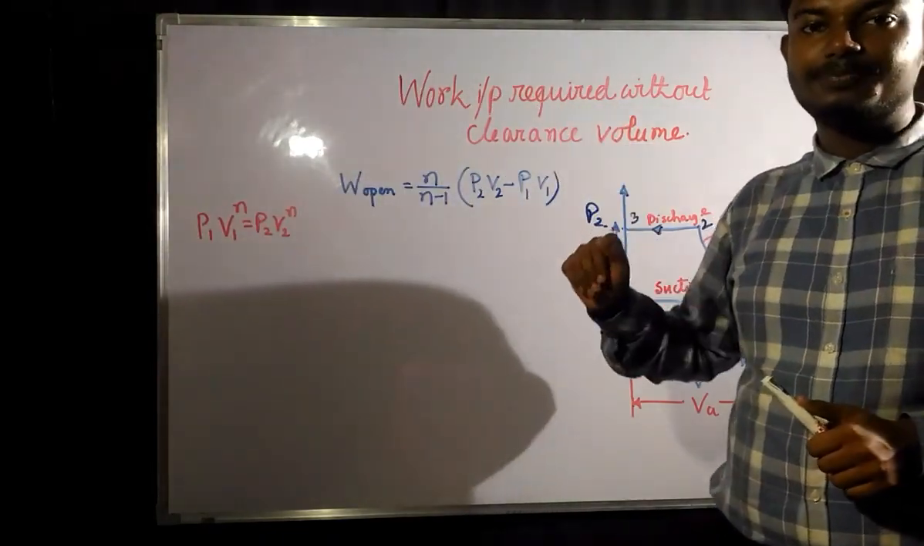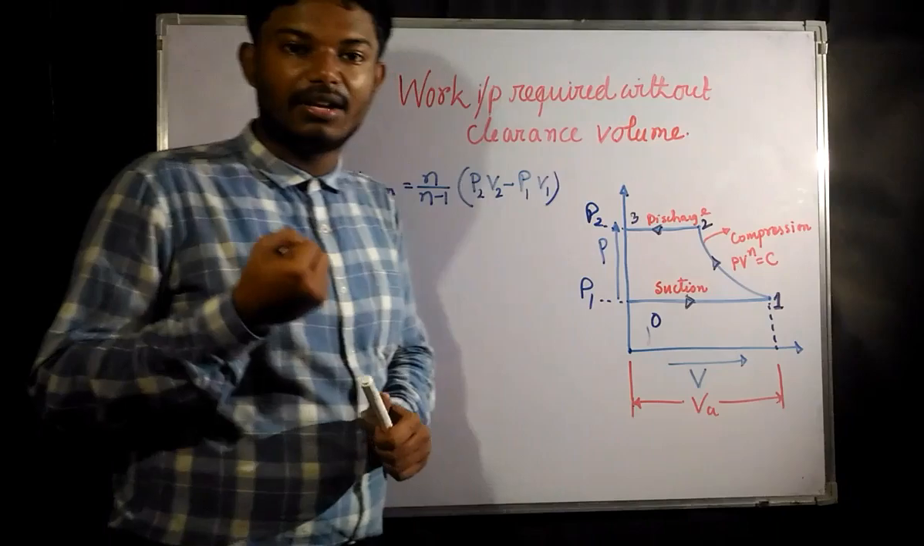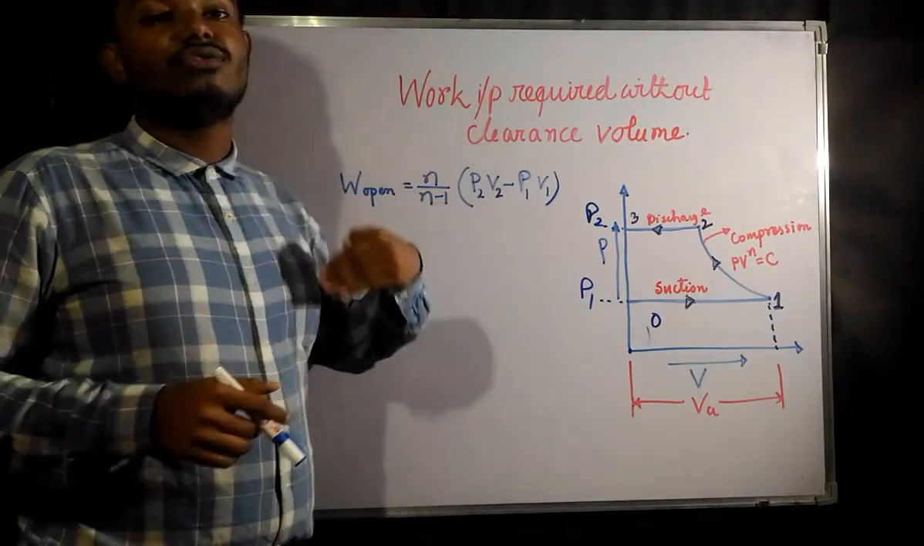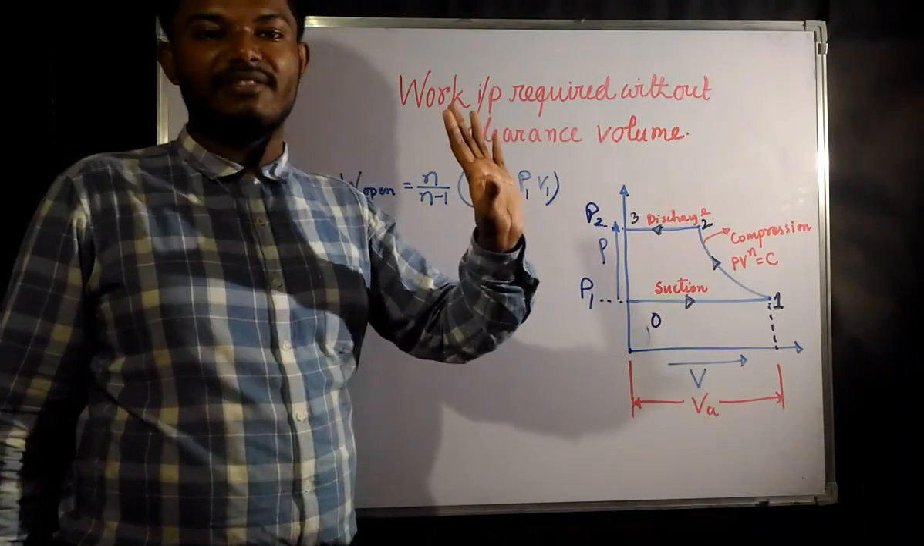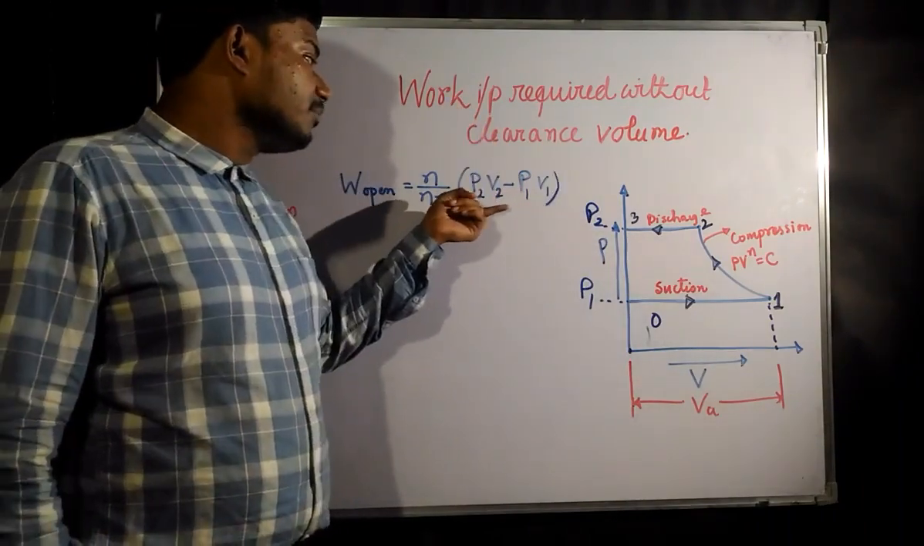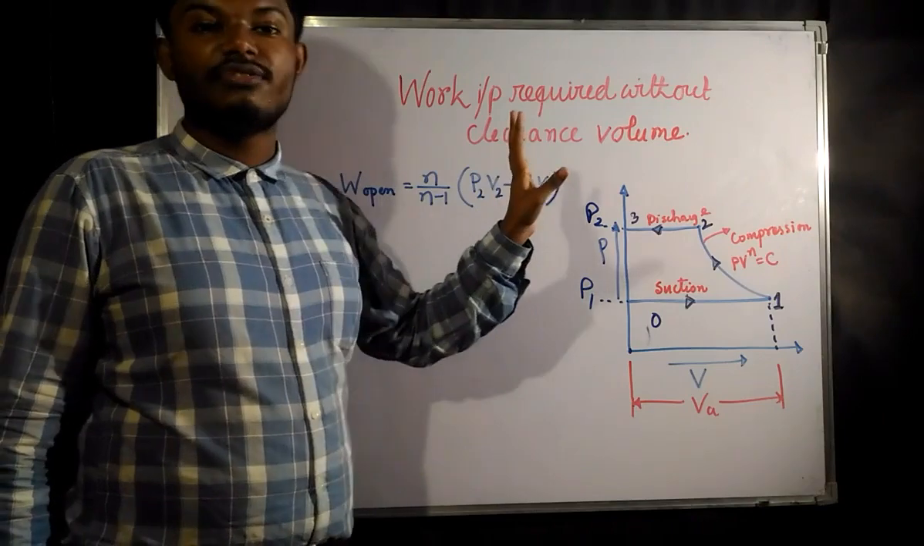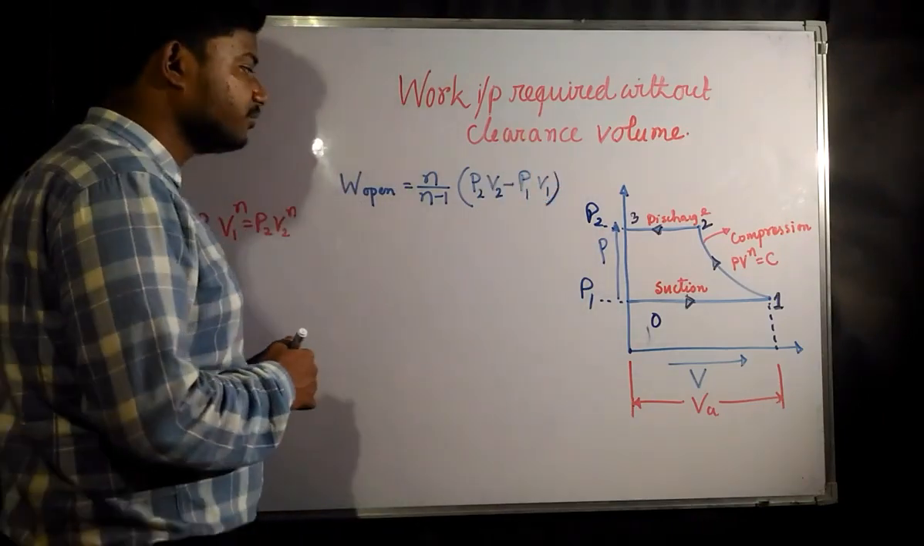This is work input, not the work that has been given by us. This is the amount of work which we are giving. So if we are giving work, that means this is going to be negative. So since it is negative, it is P2 V2 minus P1 V1 instead of P1 V1 minus P2 V2.